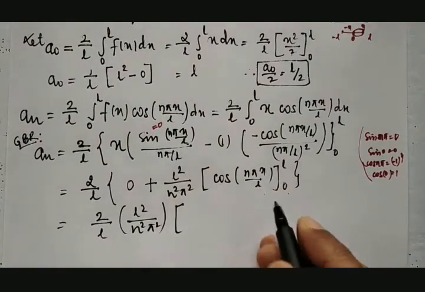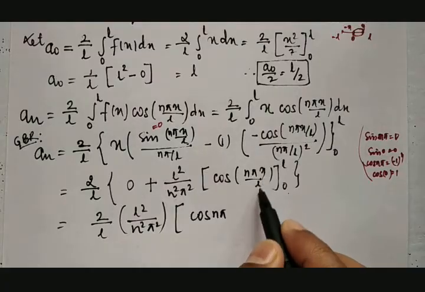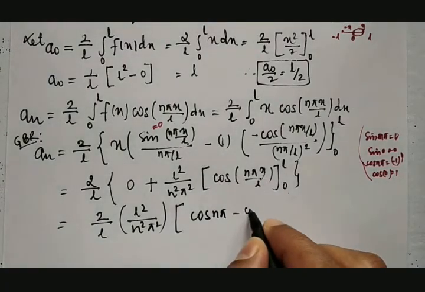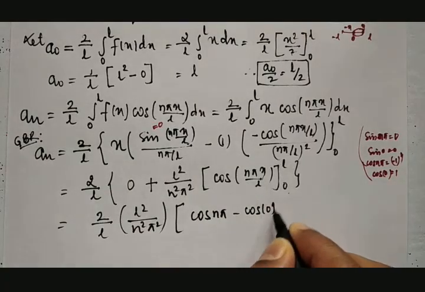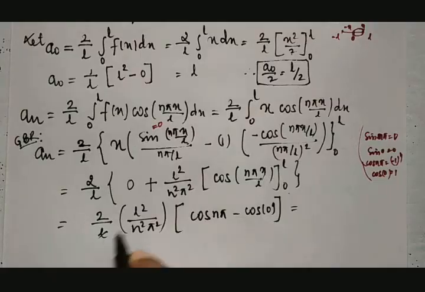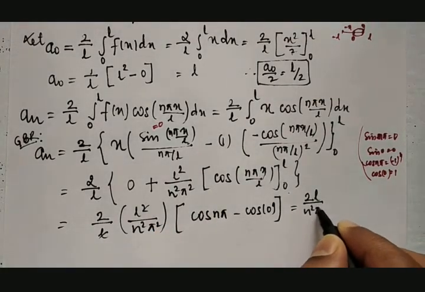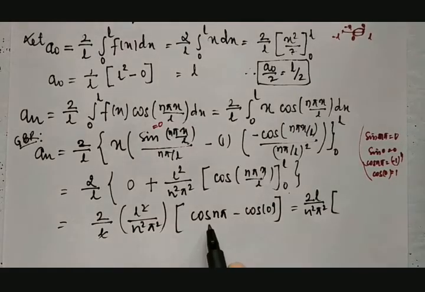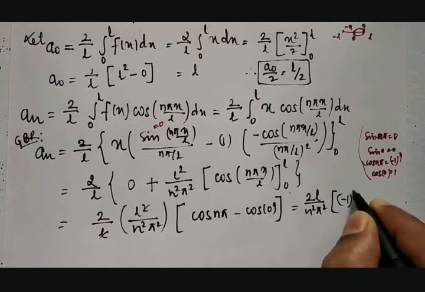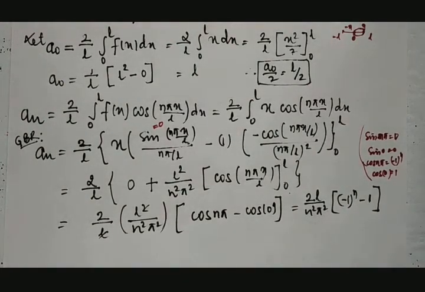If you put upper limit, then it will be cos n pi because L get cancelled. If you put lower limit here, then it becomes cos 0. Here one L get cancelled, then it is 2L divided by n square pi square into the value of cos n pi is minus 1 raised to n minus cos 0 is 1.